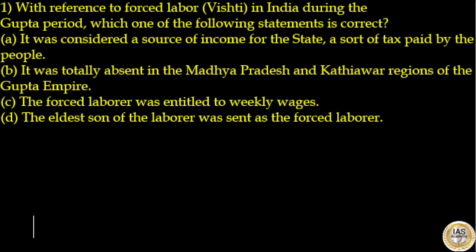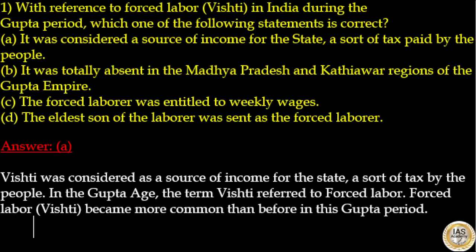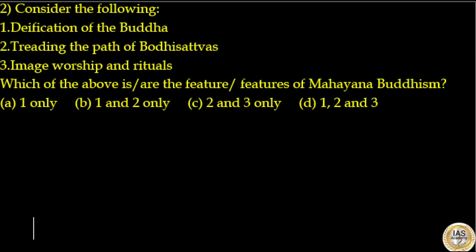Our first question is, with reference to forced labor in India during the Gupta period, which one of the following statements is correct? It was considered as a source of income for the state, a sort of tax paid by the people. That is correct. So the answer to this question is option A. Vishti was considered as a source of income for the state, a sort of tax by the people. In the Gupta age, the term Vishti referred to forced labor. Forced labor became more common than before in this Gupta period. So the answer to this question is option A.